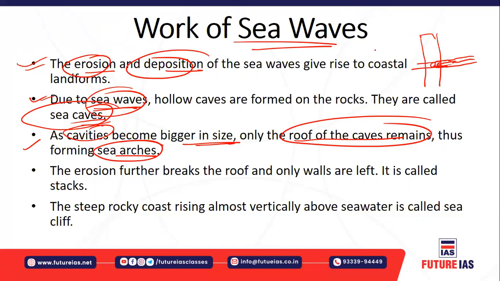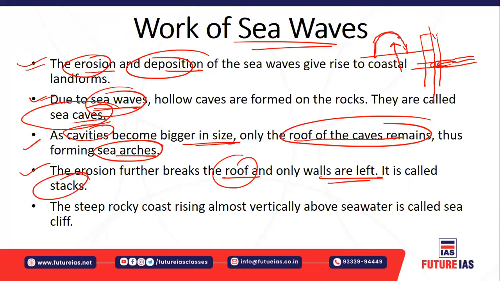It will make the whole area shallow. For example, if I cut this and look at it, it will look like this. The sea waves flow through it, and you can see it is a sea arch, which is formed in the topographical feature. This erosion further breaks the roof, and only walls are left. It is called a stack.